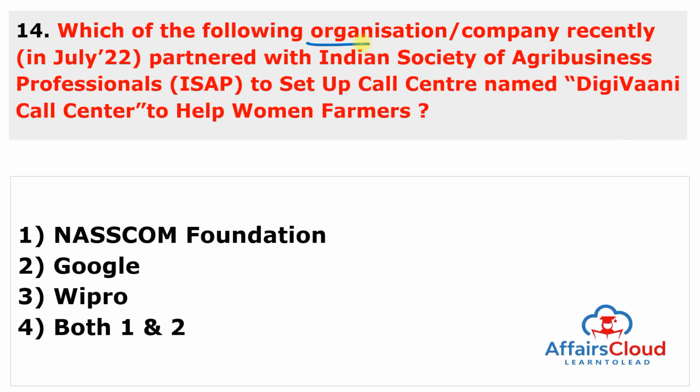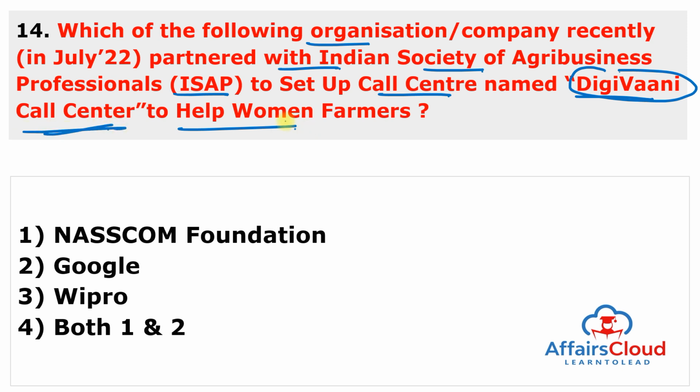Which of the following organization or company recently partnered with India Society of Agribusiness Professionals or ISAP to set up call center named DigiVaani Call Center to help women farmers? So very important question because this is DigiVaani Call Center. This is the keyword and it is specially for the women entrepreneurs and specially to help the women farmers. And this company is NASSCOM Foundation and Google. So answer of this question is both 1 and 2.